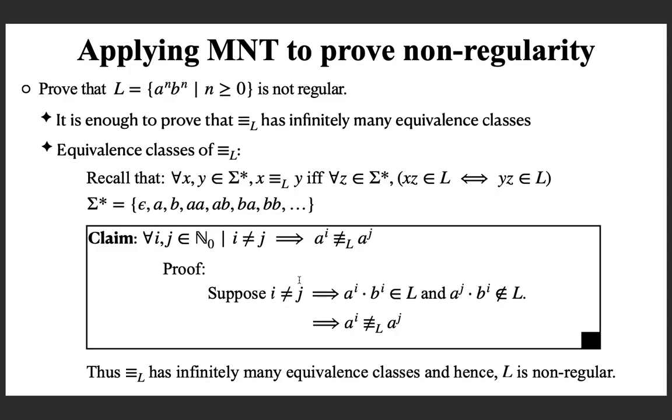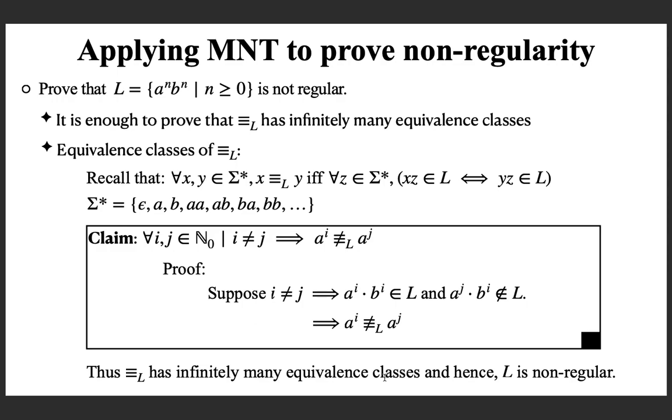All these are different, and when they are different, you will have different equivalence classes, and hence there are infinitely many equivalence classes of this relation. And it follows from the Myhill-Nerode theorem that the language is non-regular.